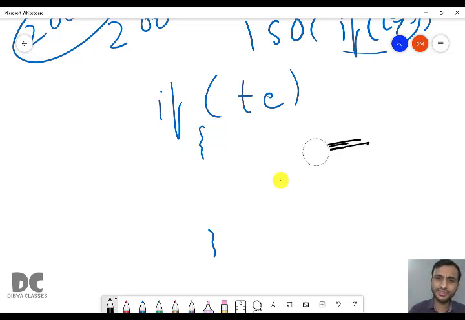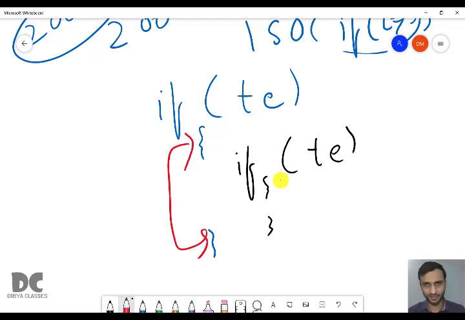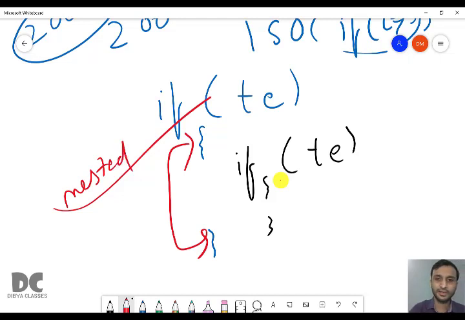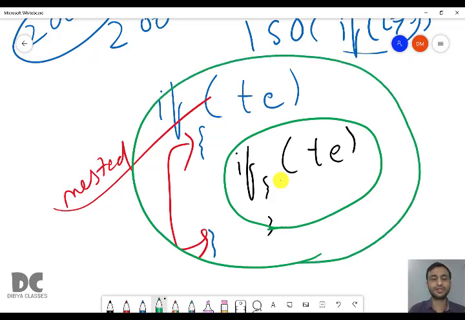What if in this statement block we again write an if statement? Inside these curly brackets we write another if statement. We can write. This is 100% correct. And this type of program is called a nested program. An if statement inside another if statement is called a nested if.